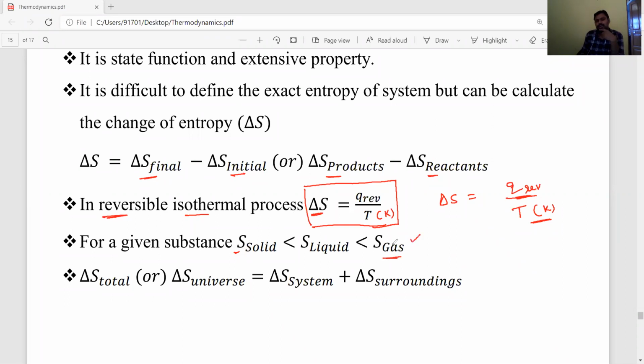That's why gases have more entropy than liquids, and then solids. So the total entropy change, for example, this is called the system and the remaining part is the surroundings.